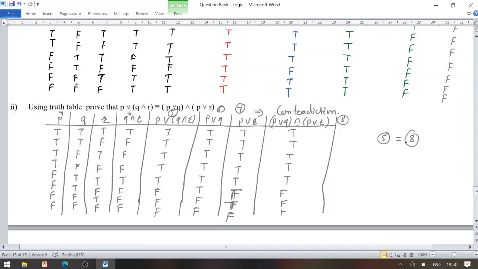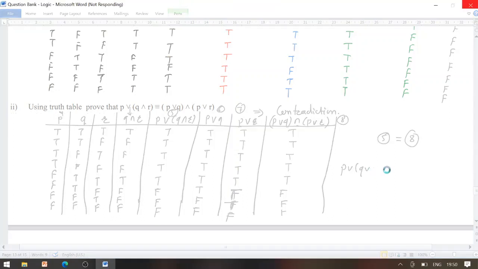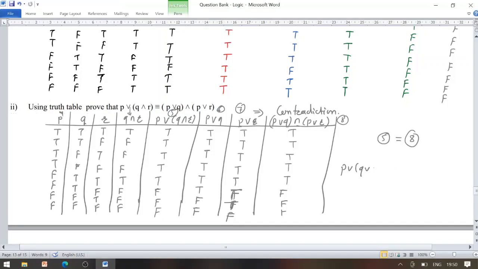So we can write the given mathematical statement to be logically equivalent with P disjunction Q conjunction P disjunction R. So P disjunction Q conjunction R is logically equivalent with P disjunction Q conjunction P disjunction R.